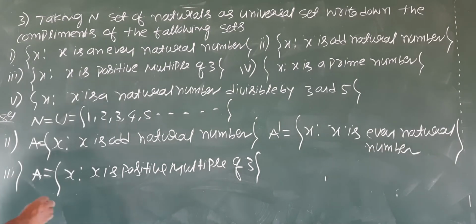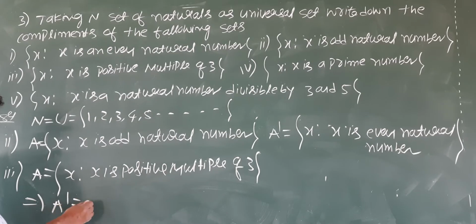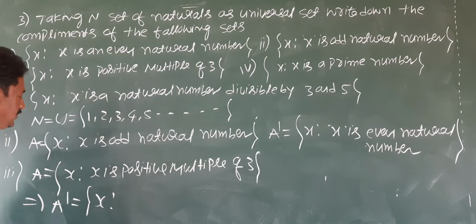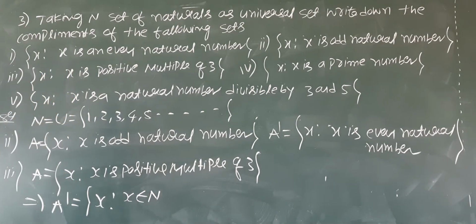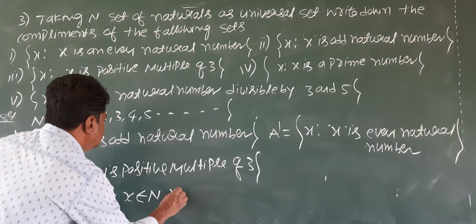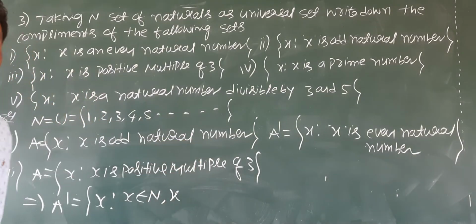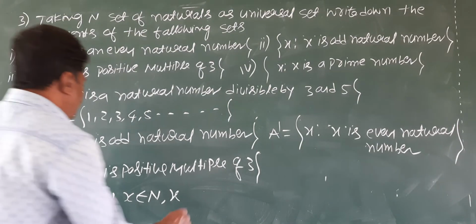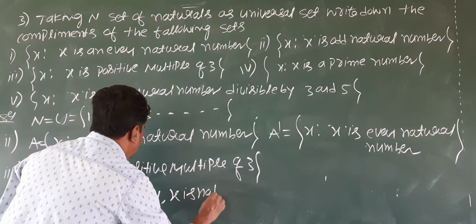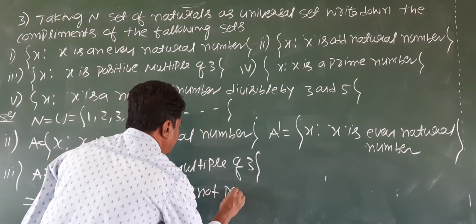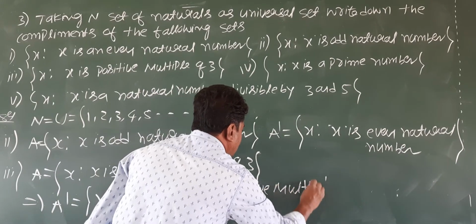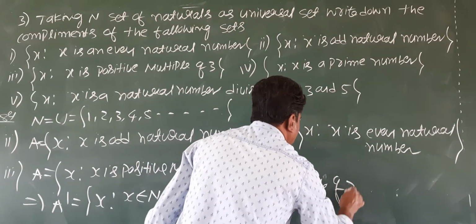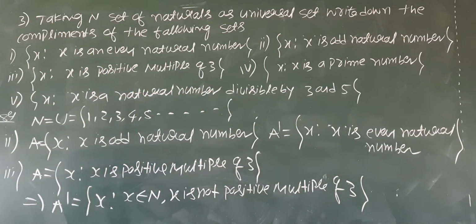That implies A dash, the complement, is x such that x belongs to N, x is a natural number and x is not a positive multiple of 3. Not makes it the complement.